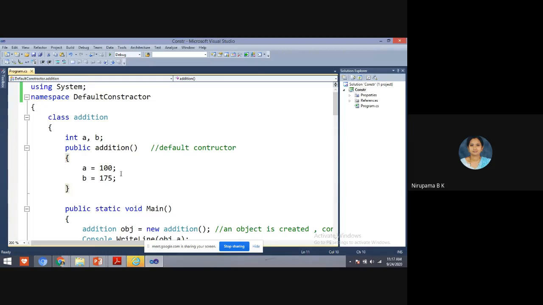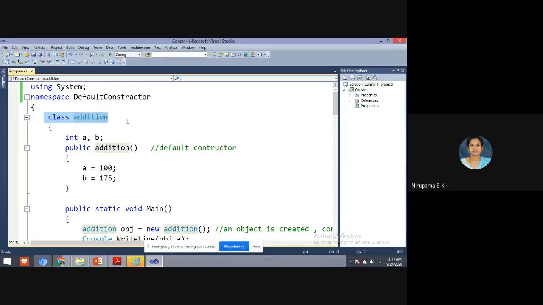Yes students, can you see the Visual Studio screen? Can you see the video? Okay. So in this program, what I have done is declare a class.